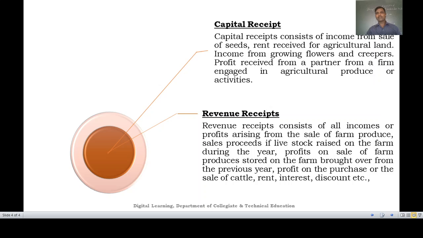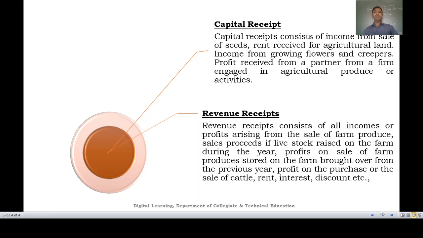And second one, the rent received from agricultural land. If the property owner has given the land on the basis of rent, whatever rent he is going to receive from that agricultural land, that is also going to be considered as a capital receipt. And income from the growing of flowers and creepers. So if a person who is growing the flowers and creepers is going to sell all those agricultural produces, if he is going to get the revenue, it will be considered as the capital receipt.